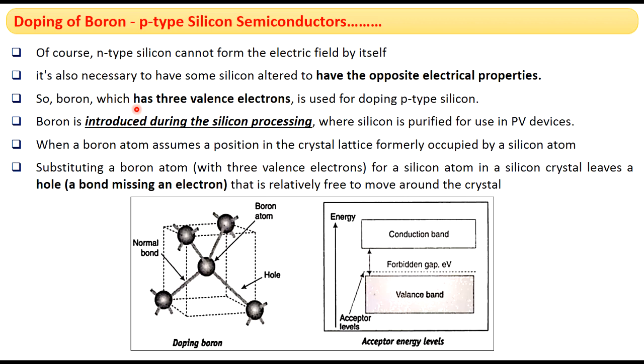P-type doping involves the addition of impurities having fewer valency electrons than the semiconductor. As silicon has 4 valency electrons, for p-type silicon semiconductor formation, the impurities or dopants should have 3 or fewer valency electrons. Boron is the most widely used p-type dopant.